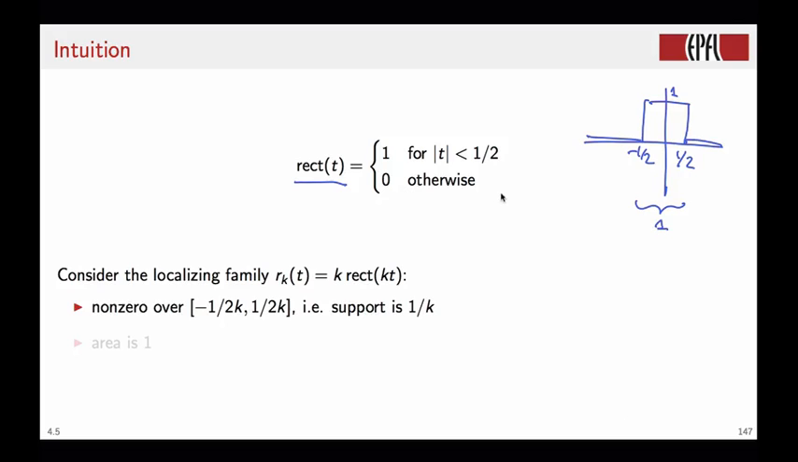We can use this function to build a family of localizing functions like so. We multiply the rect by a factor k, and we shrink the support of the rect by a factor k. So rk of t in this case will have a support that goes from minus 1 over 2k to 1 over 2k. So the support is 1 over k, and the area is 1.